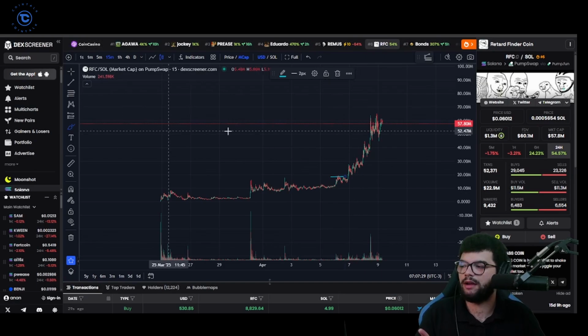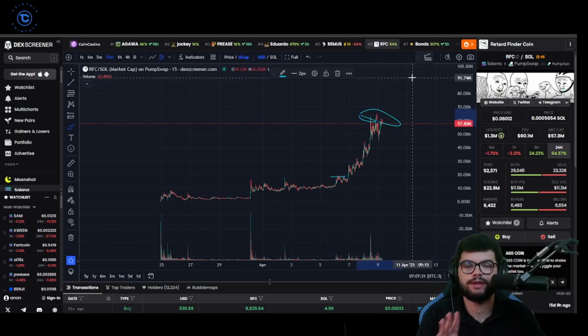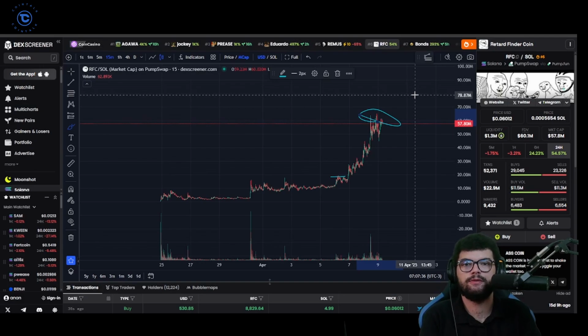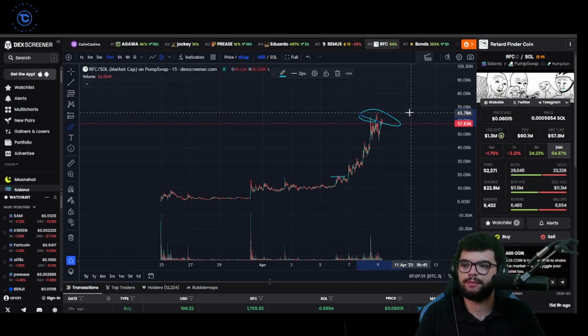I am looking for an entry. I'm not gonna buy this at 50, 60 million, but this is the only meme that could break the 40 million market cap range. And this is proof that if you have insiders, if you have people that know, people in high places, and people like Elon Musk just keep tagging and keep interacting with a certain meme coin account, things can go much higher. I don't think this is a good place to buy. I do need an entry.